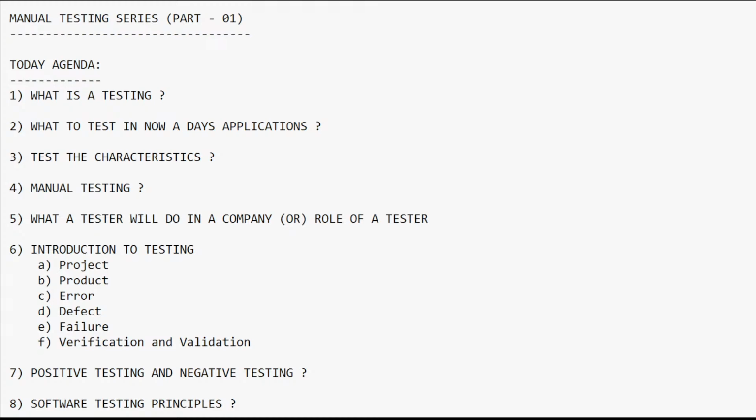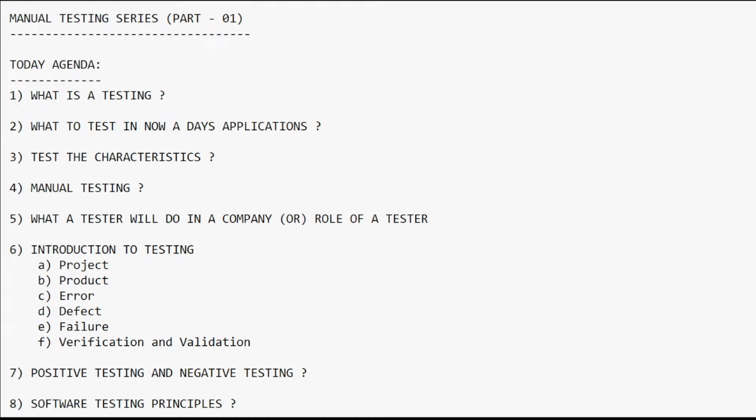Then what is the next role here? As a tester I need to follow some process. That is called ad hoc testing. So I am telling about ad hoc testing, that second one. Okay, what is ad hoc testing actually? If I am not following any process, there is some process to test any application.